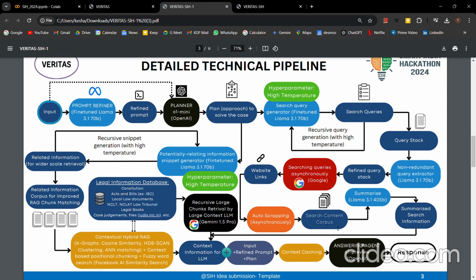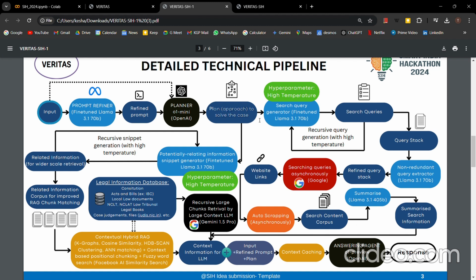So we got all the information, but many websites and articles contain the same redundant information. So we need to summarize everything we have gotten from our Google search into a particular structured output. We pass this search content corpus to a summarizing model which is Llama 3.1 405B. Since this is a huge amount of text, we pass it to a larger model, and we get a summarized search information. So the searching part of our pipeline is over. Coming to the database retrieval part of the pipeline.